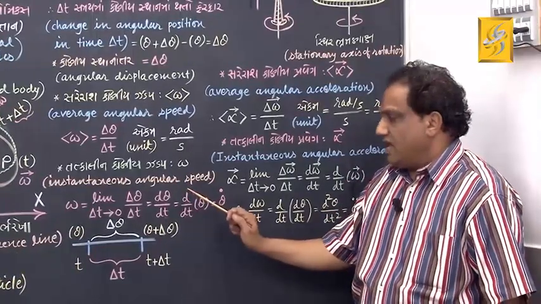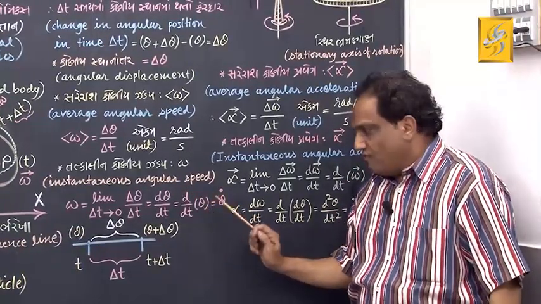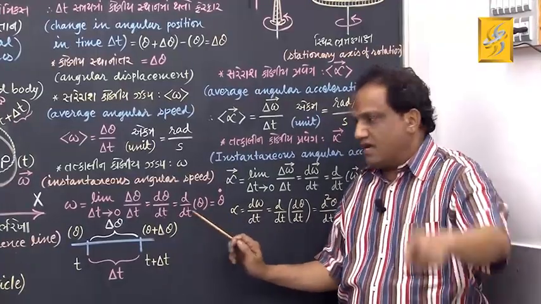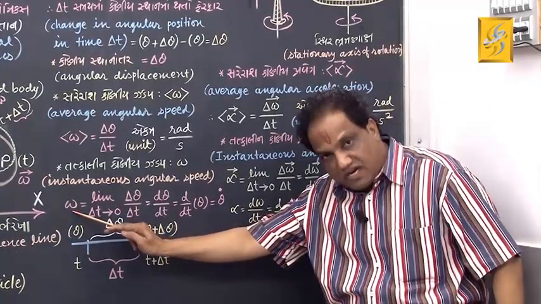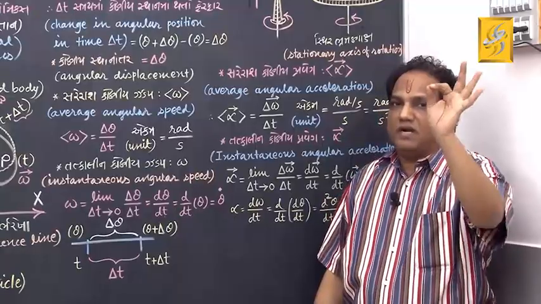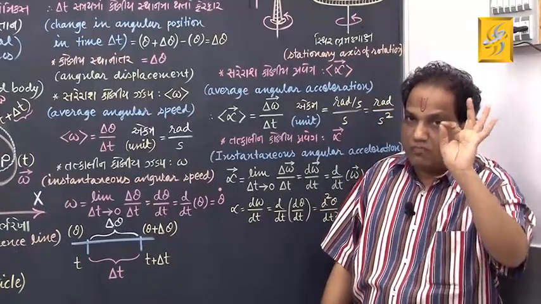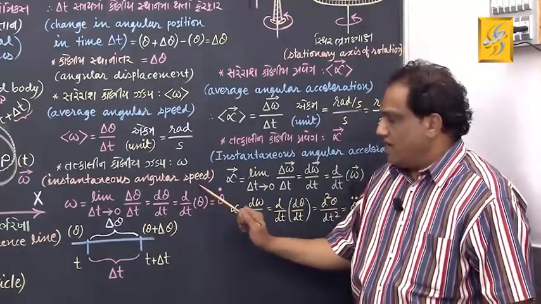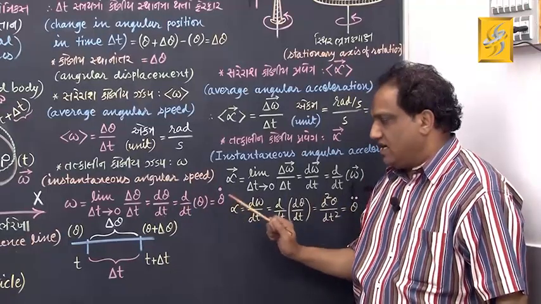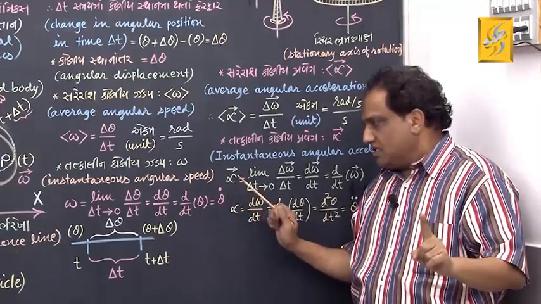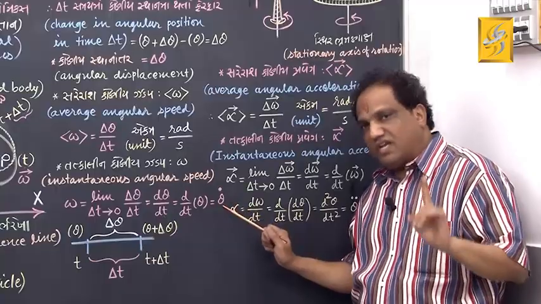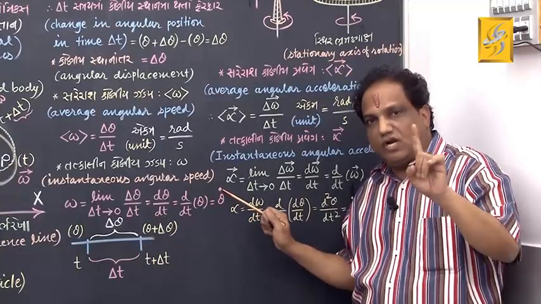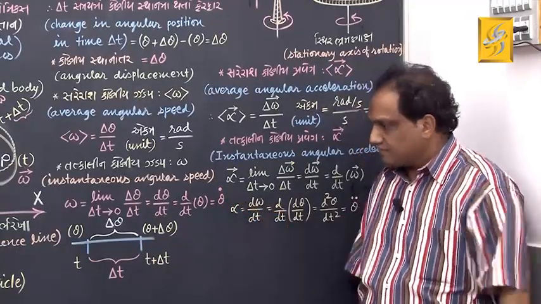Mathematically, when you take derivative of angular position with respect to time, you will get angular speed. And normally, derivative with respect to time is shown by symbol of dot. So, you may write this whole symbol as theta dot, meaning thereby single time derivative of theta, because there is a single dot.